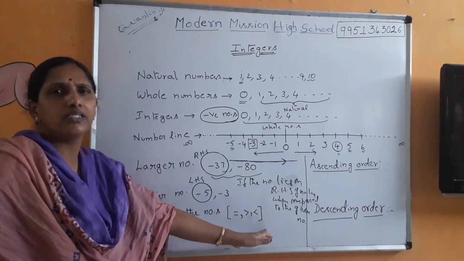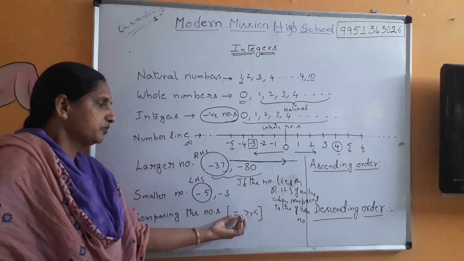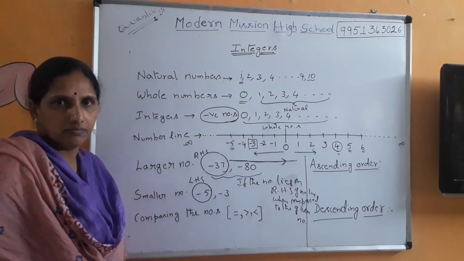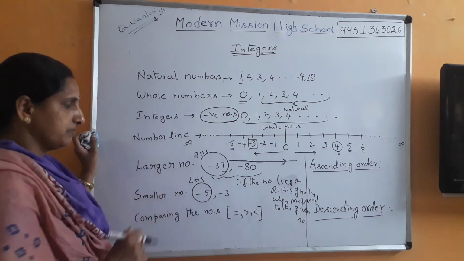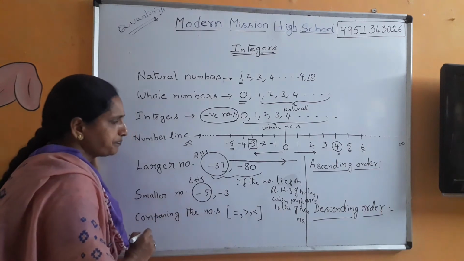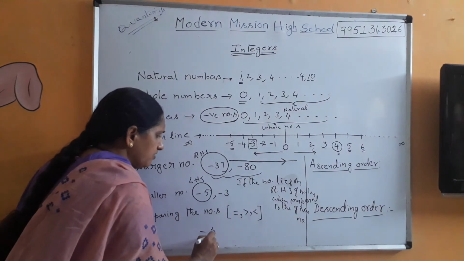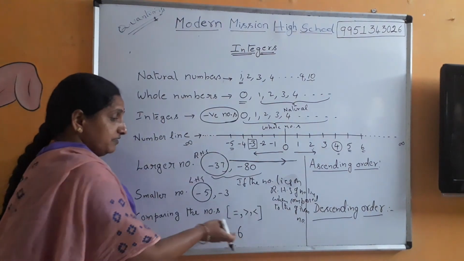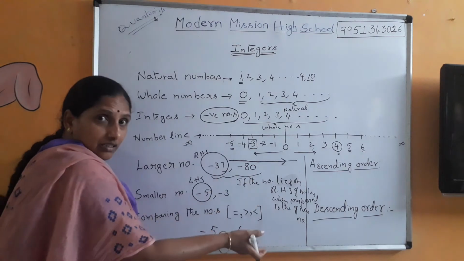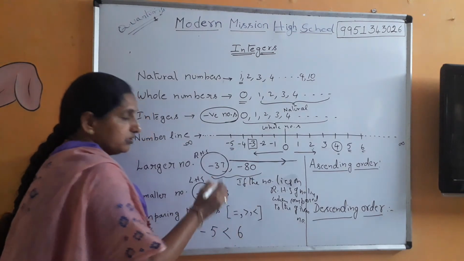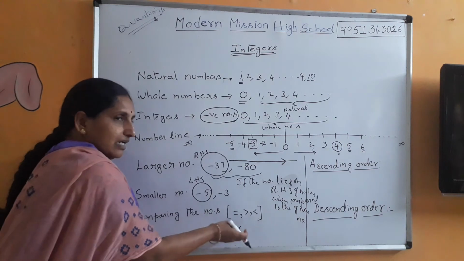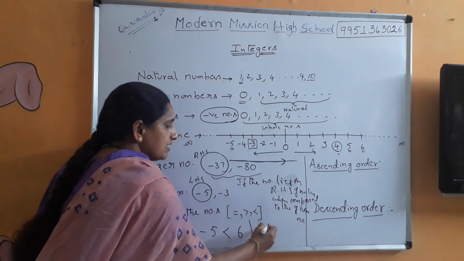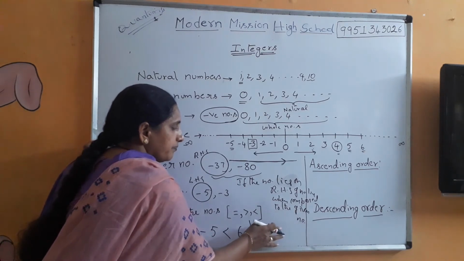So now, comparing the numbers. This part you have already seen. We use equal to when both the numbers are the same. Greater than and less than symbols. So let us take an example here. Let me take minus 5 and 6. Very simple. This is positive, this is negative. Clearly negative numbers are less than positive numbers. So minus 5 is less than 6. I'll take another example. Minus 6 and minus 1.